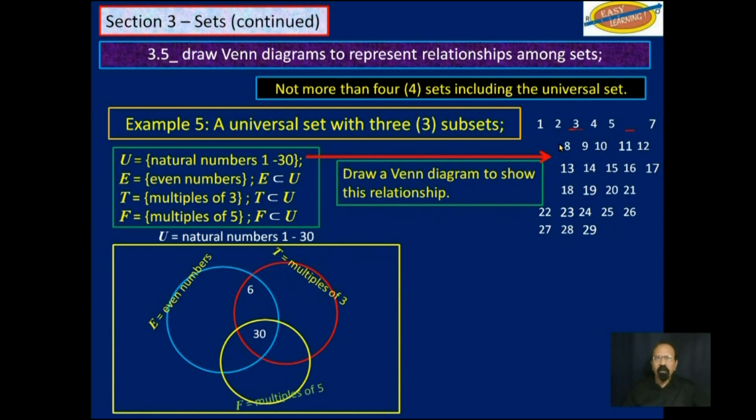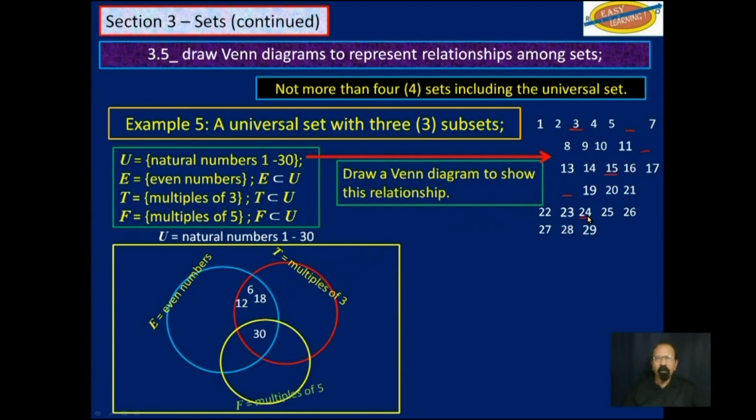9 is not an even number. 12 is a multiple of 3 and it is an even number. So we will move the 12 and put it there. Let's go again. 15 is not an even number. 18 is a multiple of 3 and it is an even number. So we'll move 18 and put it there.